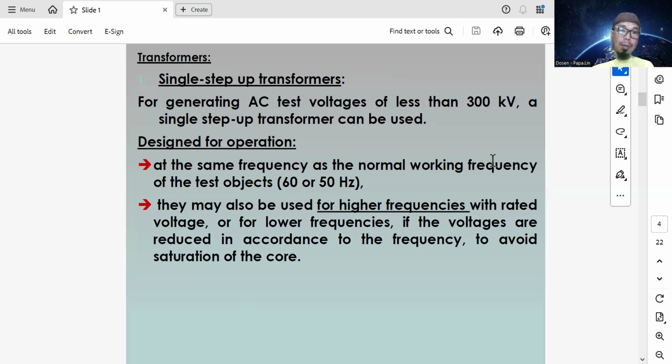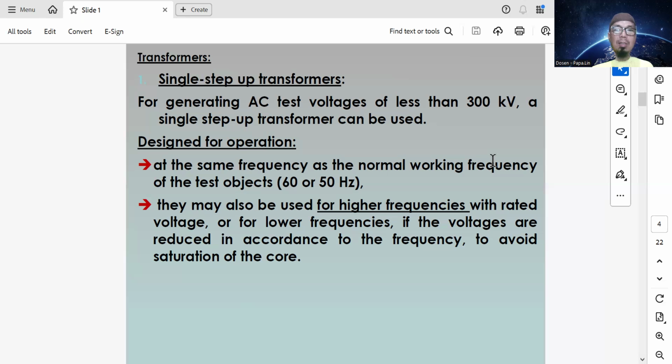It is designed for operation at the same frequency, the power transmission or system frequency, at the same frequency as the normal working frequency of the test object, 60 or 50 Hz.